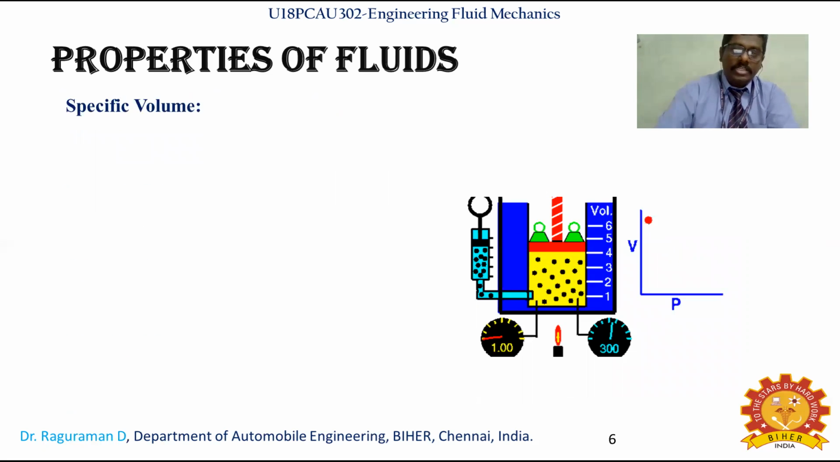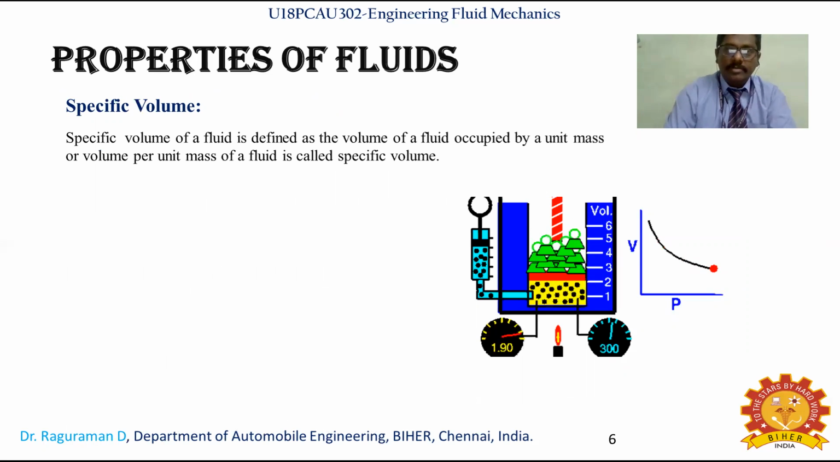And the next property is what? A specific volume. In case of a specific volume, the specific volume of a fluid is defined as the volume of a fluid occupied by a unit mass, or the volume per unit mass of a fluid. That is what you will be calling a specific volume.